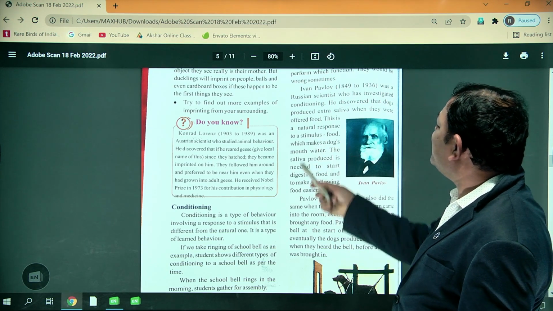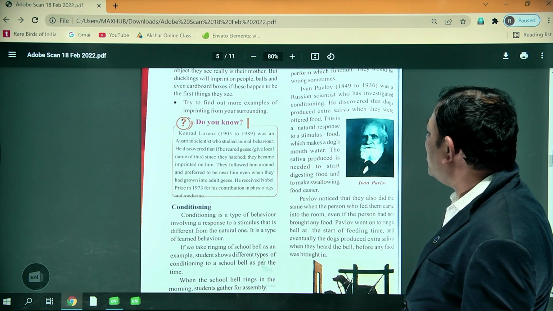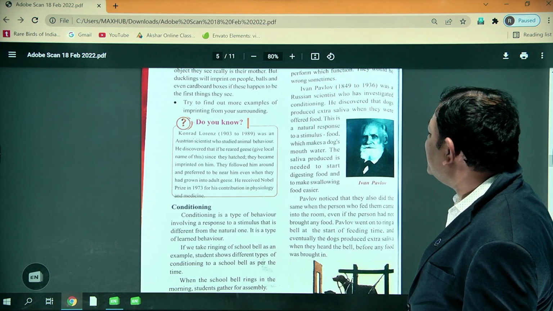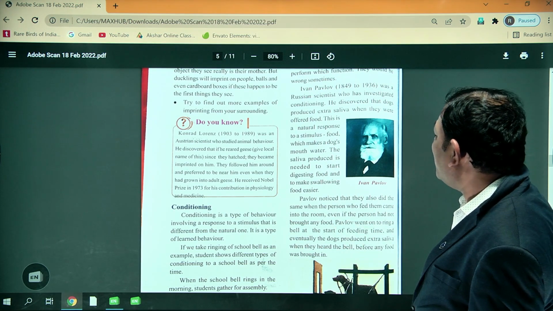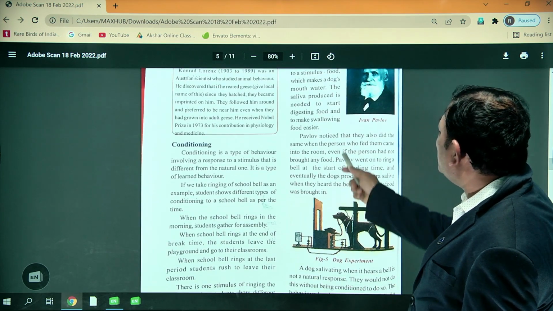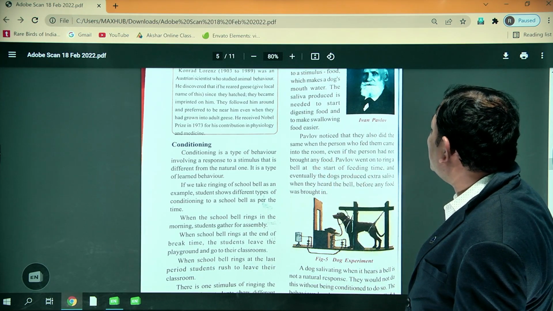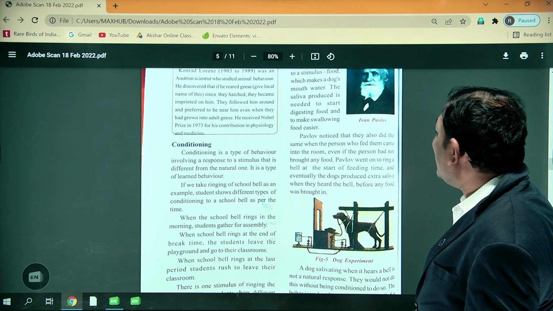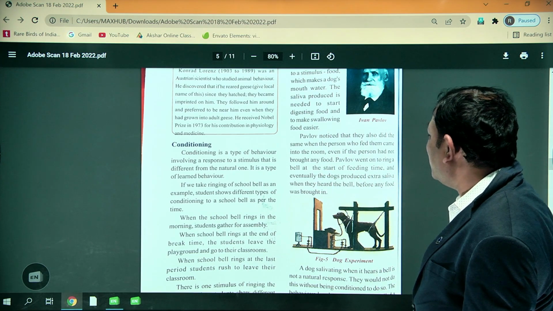So, the natural response to the stimulus, the food, is that it makes a dog's mouth water. The saliva produced is needed to start digesting food and to make swallowing easier. Even Pavlov noticed that they did the same when the person who fed them came into the room, even if the person had not brought any food.